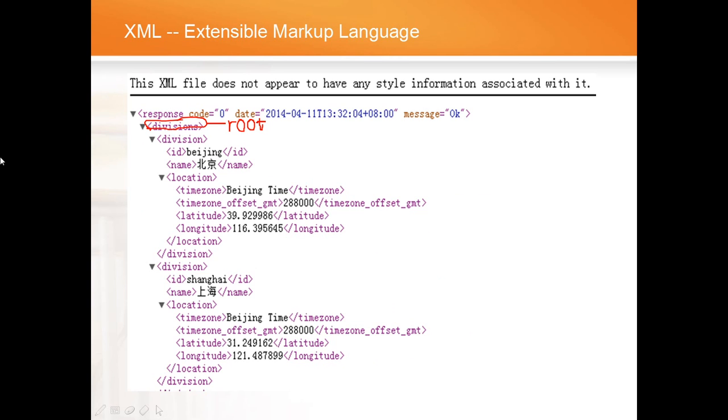Here, the divisions is the root, and in the photo, we have two sub nodes. One is the division, and the other is also division. The first one here, the second one here. Inside the first division node, we have attributes like the ID, name, and location of Beijing. The first division node is parallel to the second division node, and both of them are subnodes of the root divisions.